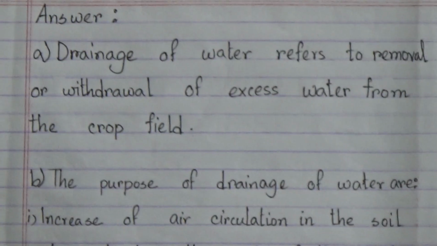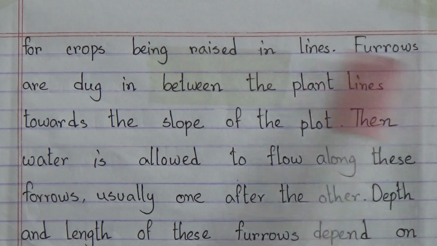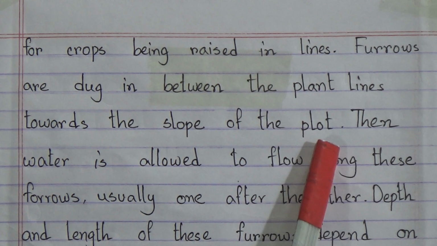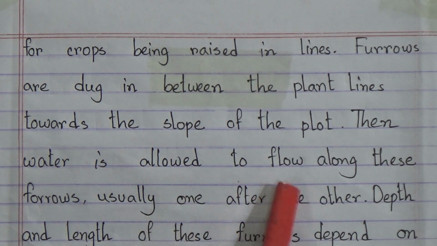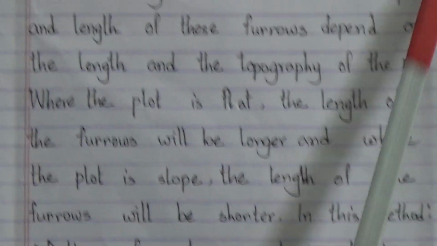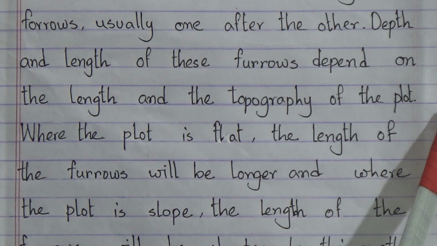Now question number C. Which method of irrigation should Shobut Sarkar use for irrigating his land? The answer is, Shobut Sarkar should use furrow irrigation in his fallow land. This is very suitable for crops being raised in lines. Furrows are dug in between the plant lines towards the slope of the plot. Then water is allowed to flow along these furrows, usually one after the other. Depth and length of these furrows depend on the length and the topography of the plot.